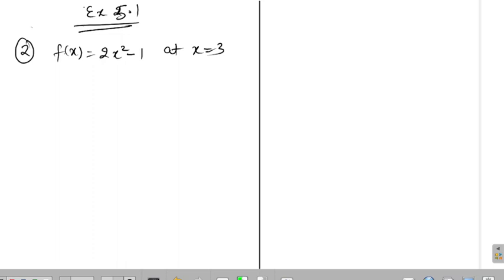Anybody? Continuous means without break. So at this point, is the function with break or without break? In chat box, without break. Without break, correct. Correct, without break, yeah. Okay.